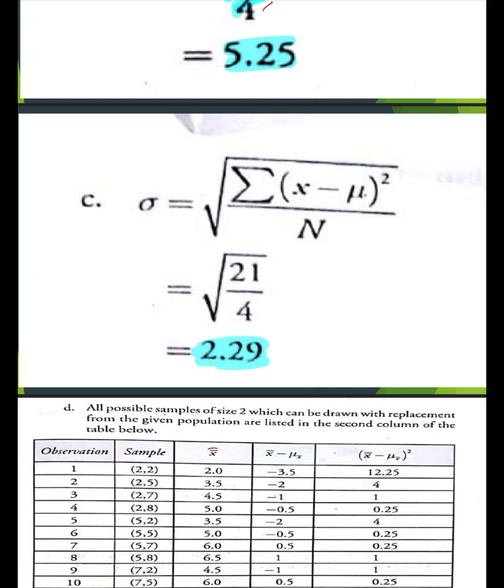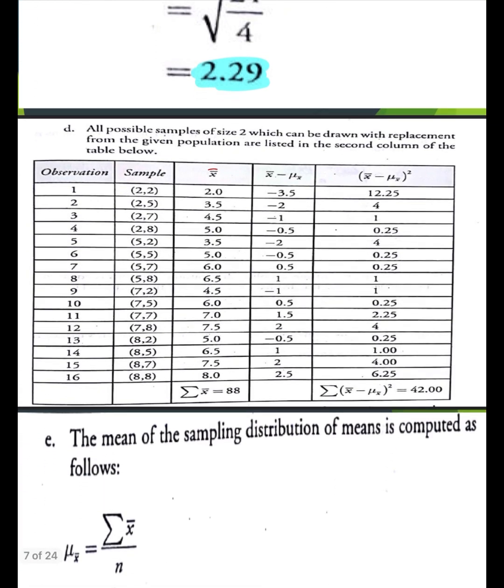Next, for letter D. All possible samples of size 2 which can be drawn with replacement from the given population are listed in the second column of the table. So here we have 22, 25, 27, 28, 52, 55, 57, 58, 72, 75, 77, 78, 82, 85, 87, and 88.